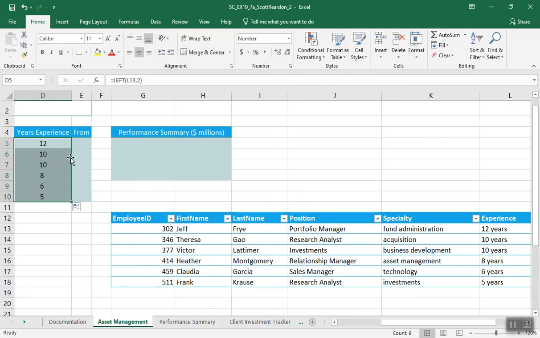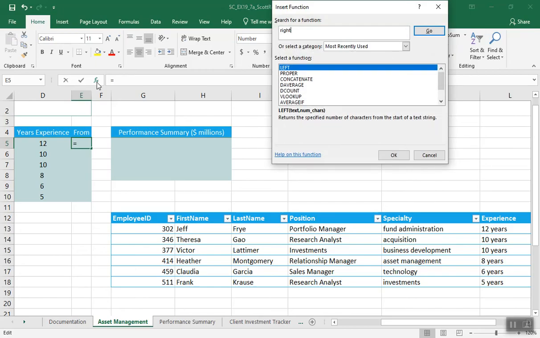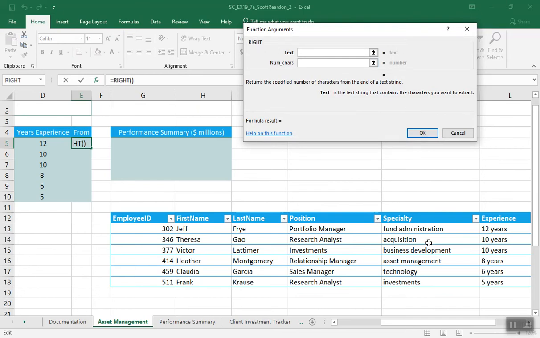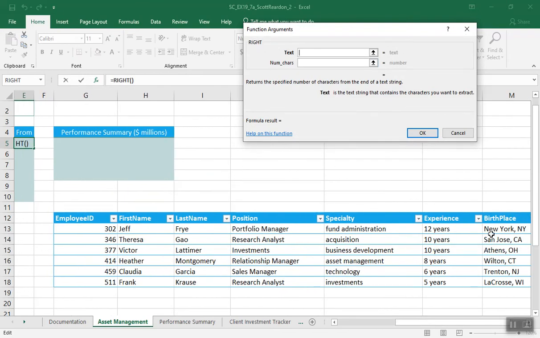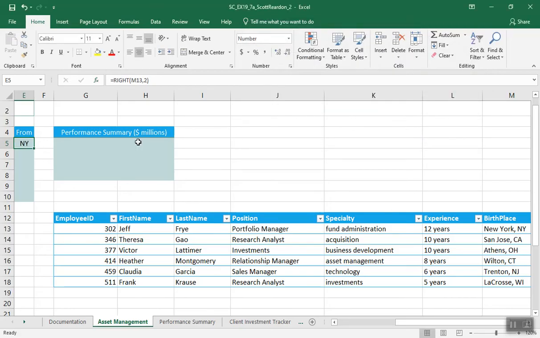Alright. Then we're going to go down to E5. And this is number 5, letter E. We're going to use the right function here, and go grab whatever's down there in M13. Except in this case, we're grabbing the state name, which is on the very end of that text. So we're grabbing the last 2 characters starting from the right. So the right function grabs whatever's on the right side of the text. Here you can see NY are the 2 characters grabbed from M13. I'm going to autofill that down.